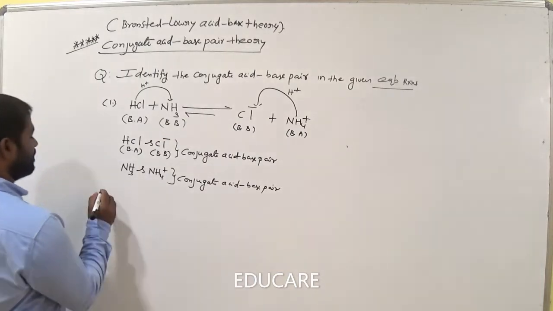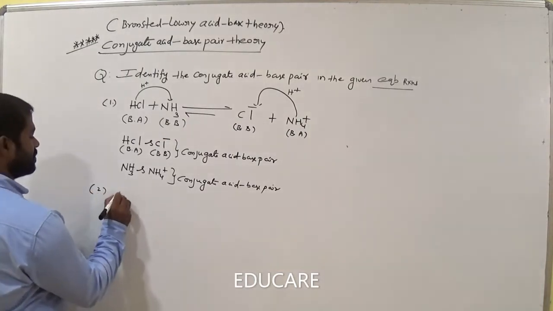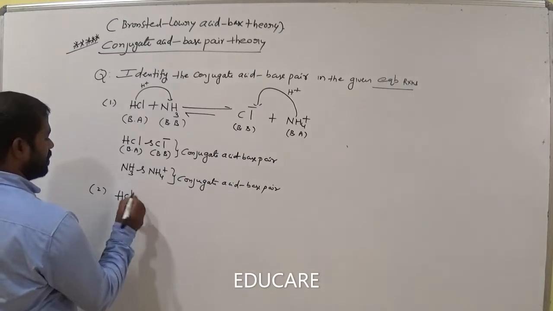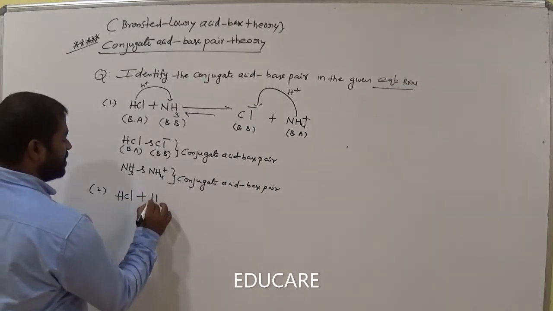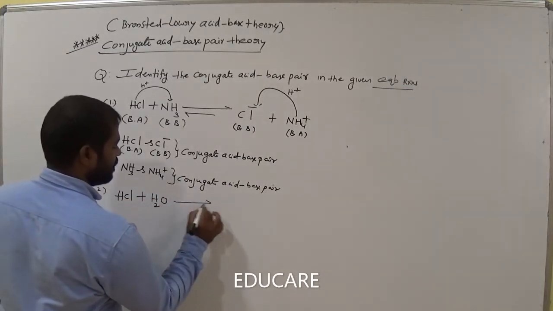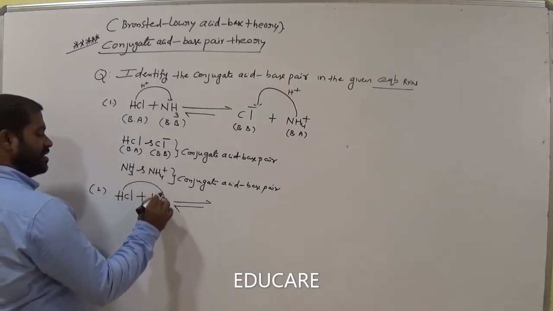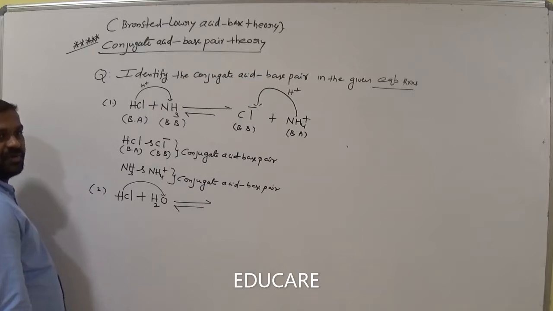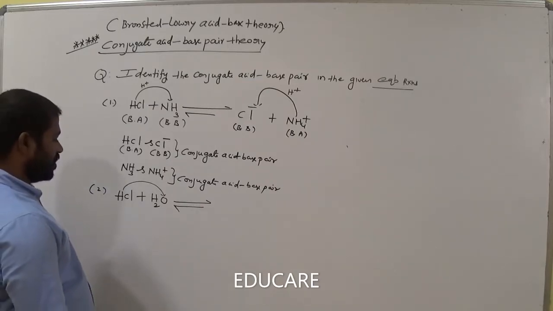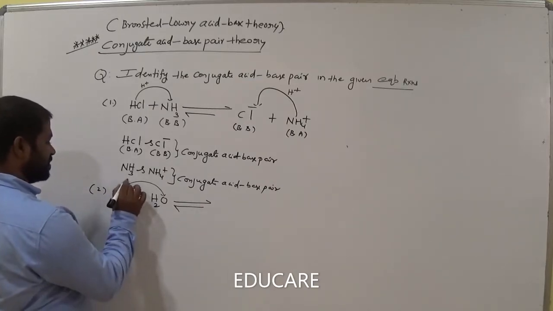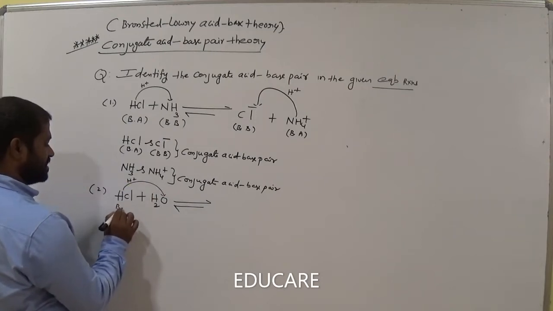Let's see the second example. HCl treated with water. Okay, is it clear? Now it can donate the proton to H2O. Is it clear? So then what happened? This one becomes Bronsted acid.